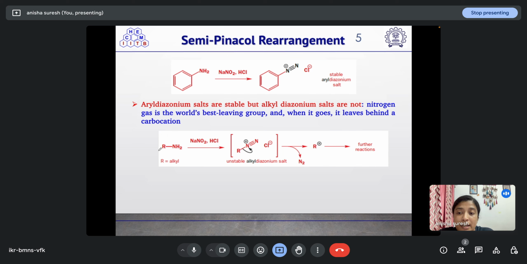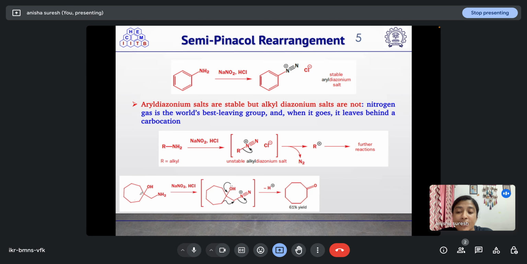Here we have an alkyl amine. It will undergo a diazotization reaction in the presence of NaNO2, HCl, leading to the formation of this unstable alkyl diazonium salt. The nitrogen gas, which is a better leaving group, will leave. It will result in the formation of carbocation R+, which will undergo further reaction.